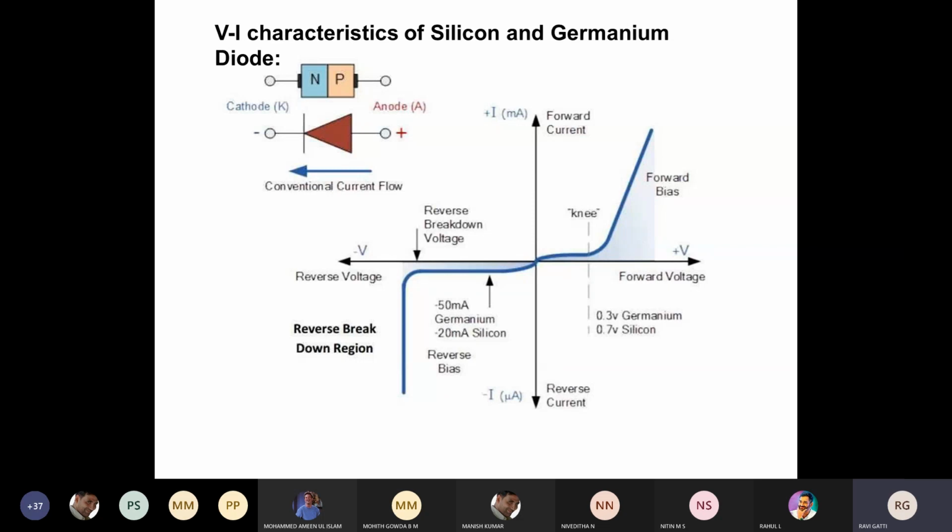Similarly, in the reverse bias condition, since the diode will be in the off state, a minimum amount of current will flow because of the minority charge carriers. If the input voltage is too negative in the reverse bias condition, the breakdown of the diode will take place. Under that condition, a high amount of current will flow across it. Because of that, you get a high reverse saturation current, which you can see in the diagram. So you need to explain like this by using these graphs.